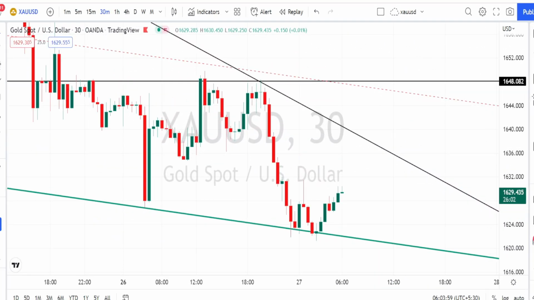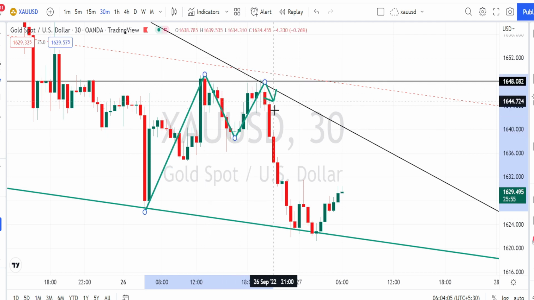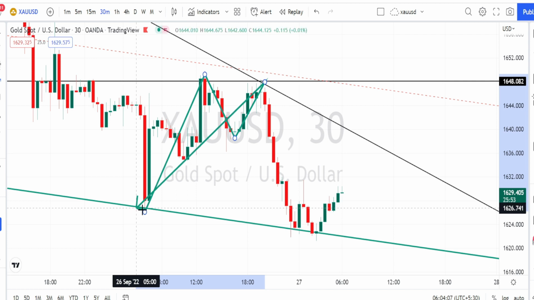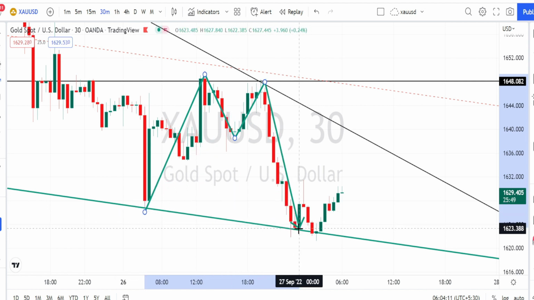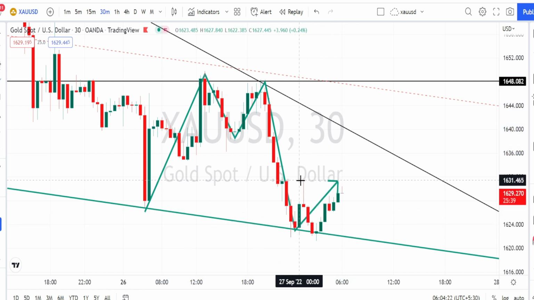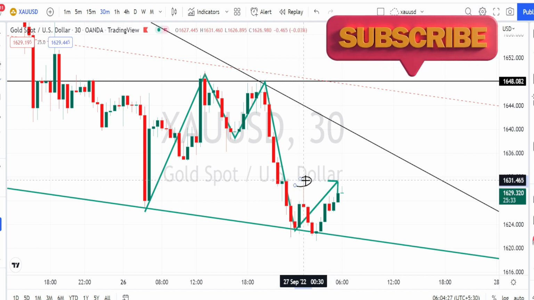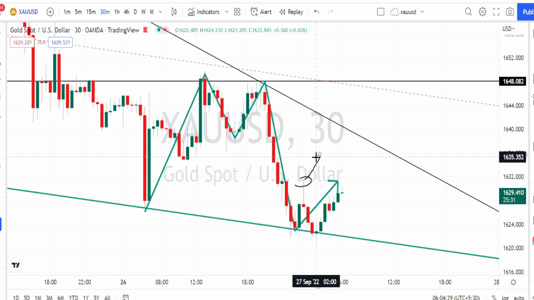I am in 30 minutes time frame. Previously in 30 minutes time frame, we have noticed a price action to form a double top pattern, and it has also completed its retracement to the level where it started its double top pattern, and currently we are noticing it to bounce back on the bullish side retracement. Wait for it to break this previous high of 1631 in order to take trades on the bullish side retracement.